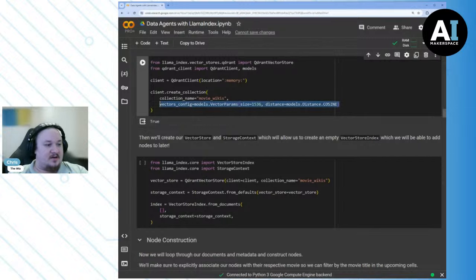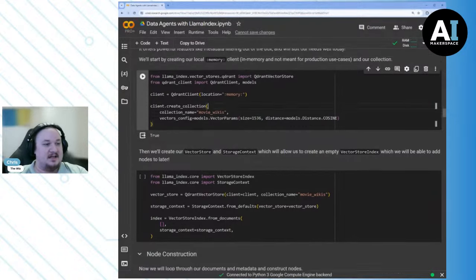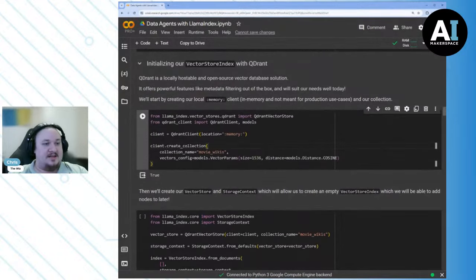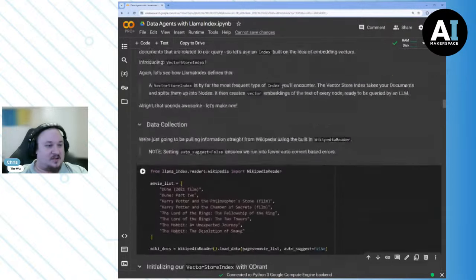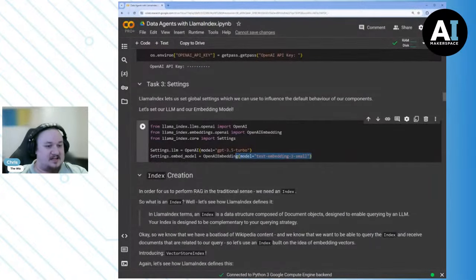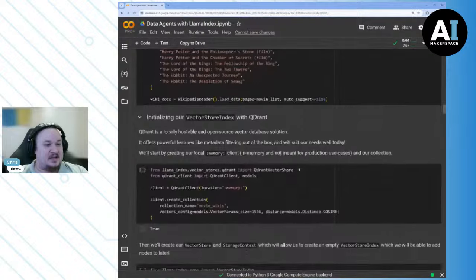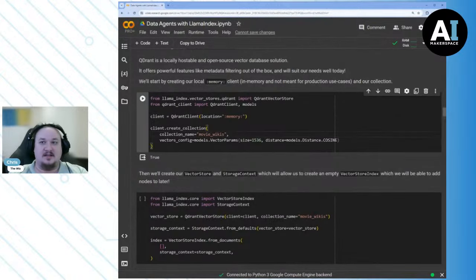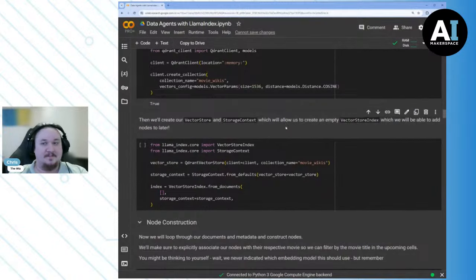You'll notice that when we create our collection, we have to be manually setting our vector parameters. This is because Qdrant is going to expect that all of our vectors have this size. This size is based on the default embedding model that we chose, which if you remember, we set up here in settings, and that's text-embedding-3-small. And so it just happens to have a dimension of 1536.